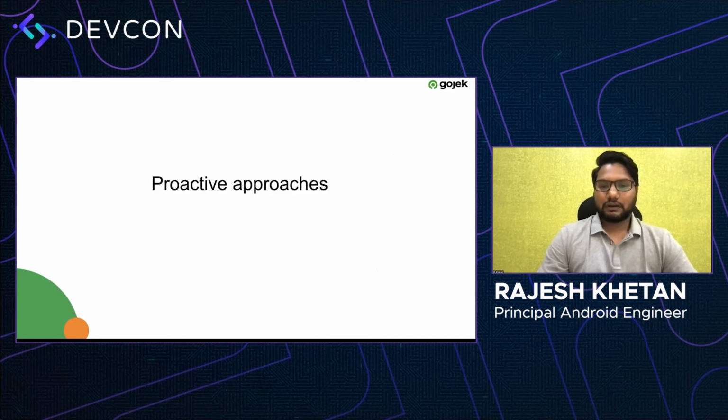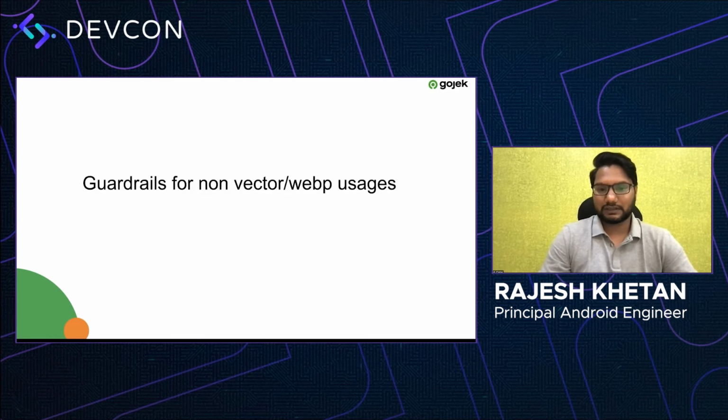Yep. So with all of these reactive approaches which we discussed till now, we still have one problem, right? Let's say, for example, we removed a lot of images from our code base, we converted a lot of images to WebP, and we removed a lot of unused libraries. But how do we keep that from happening again, right? A developer might go and start adding new PNGs or new libraries to our application, and our application size will again grow. So to stop that from happening, we took some proactive approaches, and we'll be discussing that now.